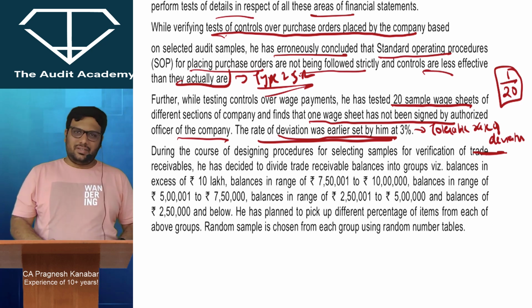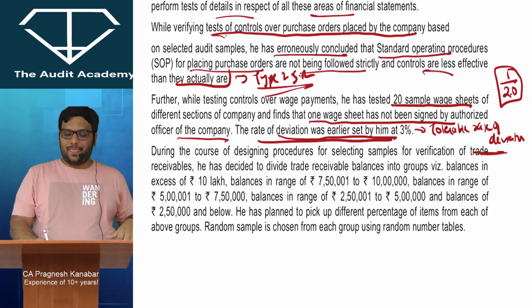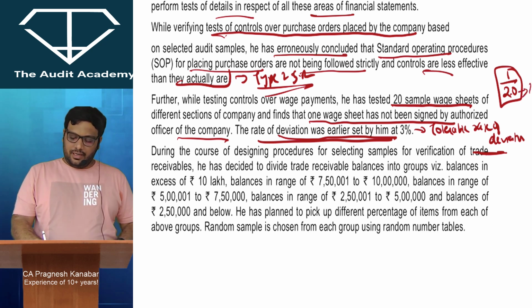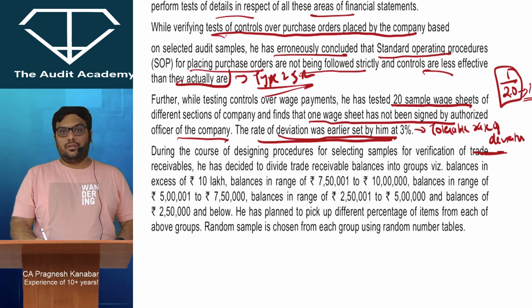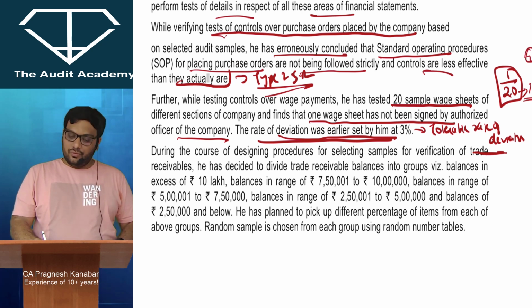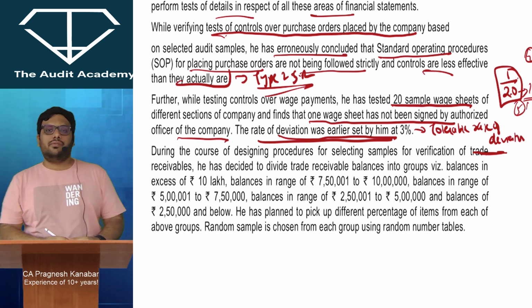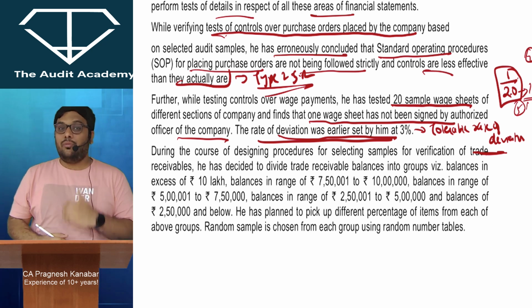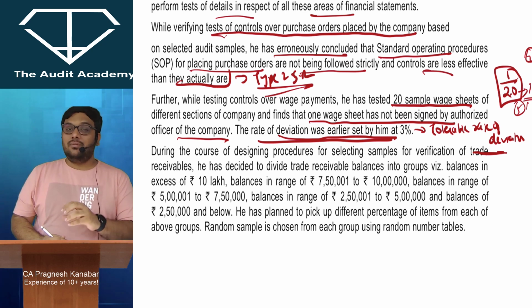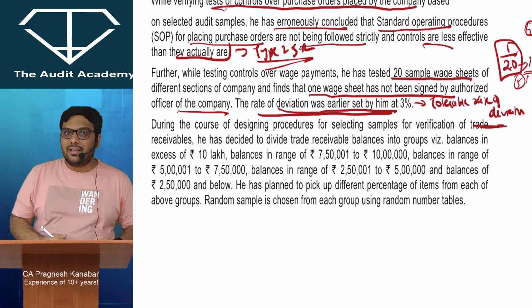Then in that case, if I see how much it comes to your percentage level, alright, so 10% is going to be 2. So this 1 turns out to be 5%. So it is above your tolerable rate of deviation. That means you need to take more effort over here, because it seems that there are some more deviations that you may not have detected.